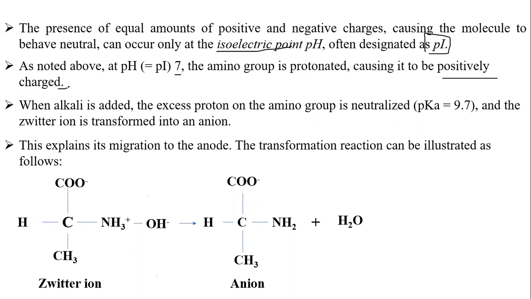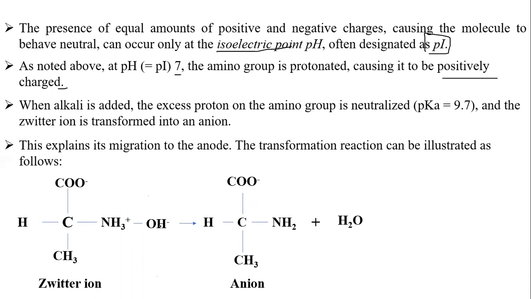When alkali is added, the excess proton of the amino acid is neutralized, and the zwitterion is transformed into an anion. Are you getting my point? This explains the migration to the anode. The transformation reaction can be illustrated. See here it is happening. It's a zwitterion. If I add OH, what will happen? It becomes an anion by releasing H plus, reacting with the OH minus ions.